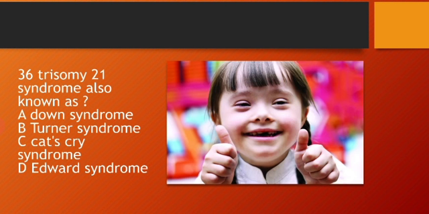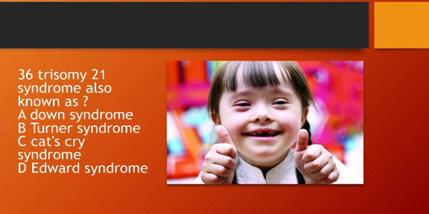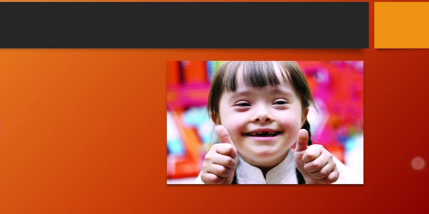Our next question said that trisomy 21 syndrome is also known as, and our right answer is Down syndrome. Let's see the other options. Turner syndrome is 45,X0, so there is a missing X chromosome. In Cri-du-chat syndrome, there is a missing part of chromosome 5. Then Edwards syndrome has trisomy 18, so there is an extra chromosome 18. Okay, let's move to the next question.